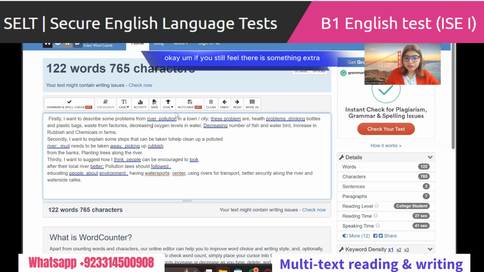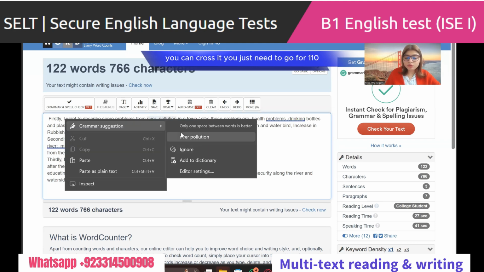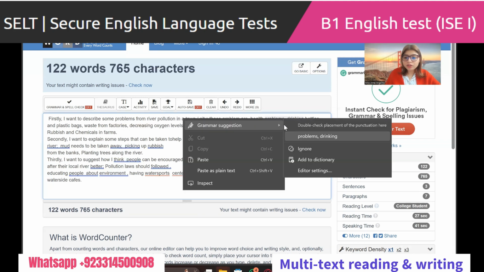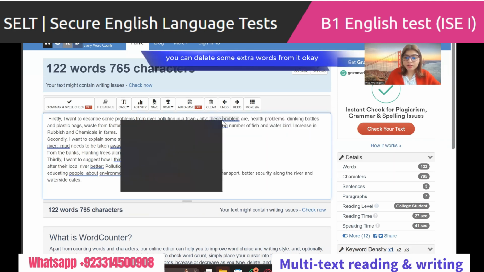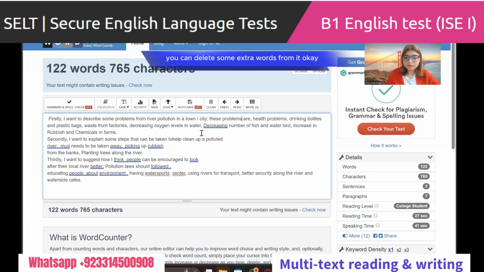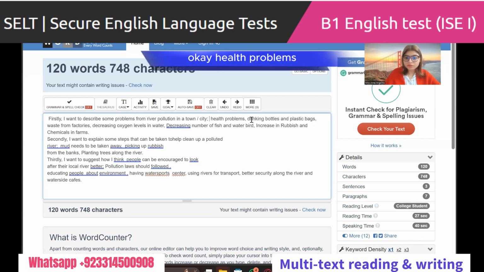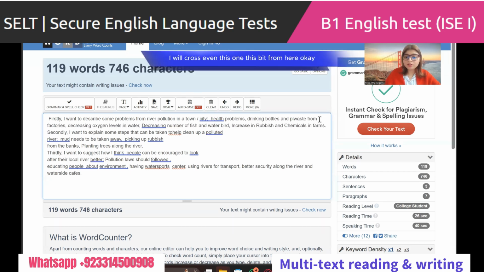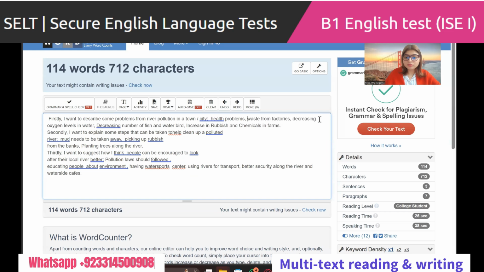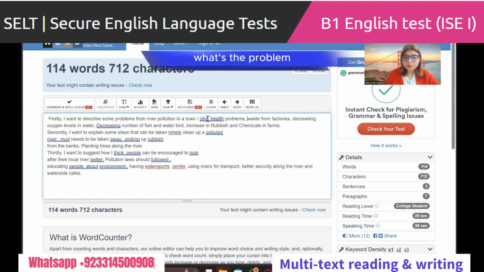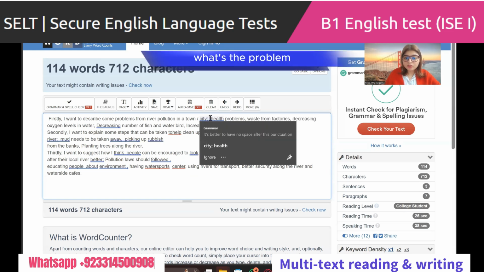If you still feel there is something extra, you can cross it. You just need to go for 110, 112 words. If you still feel this is much, you can delete some extra words from it. Health problems. I will cross even this bit from here. Health problems.